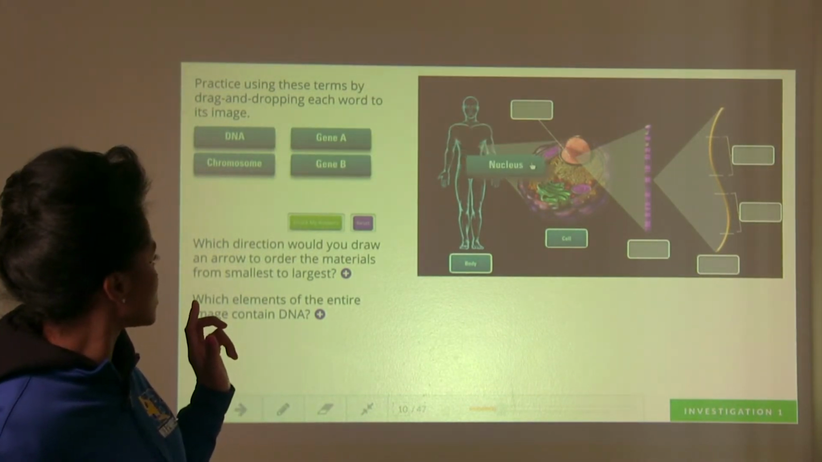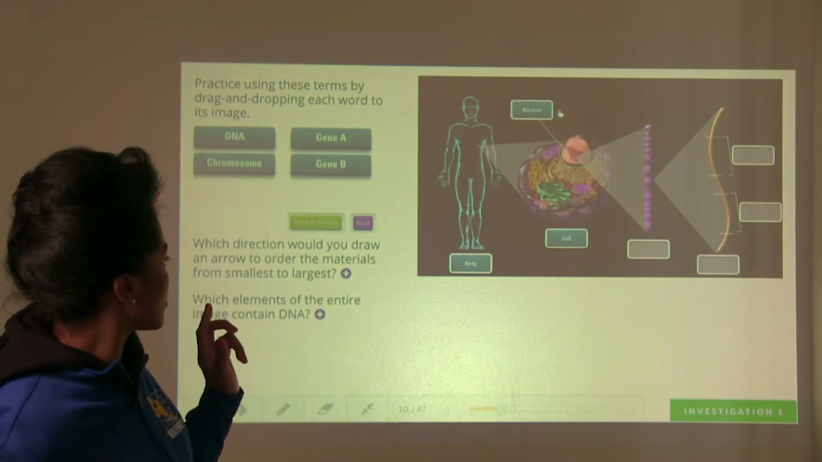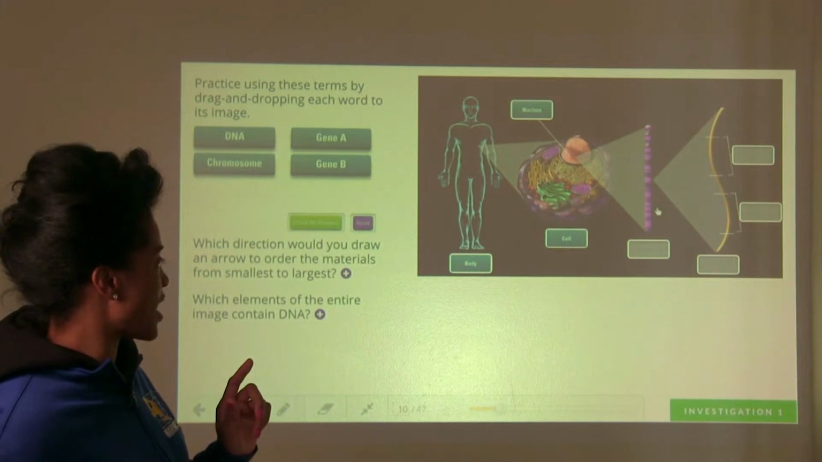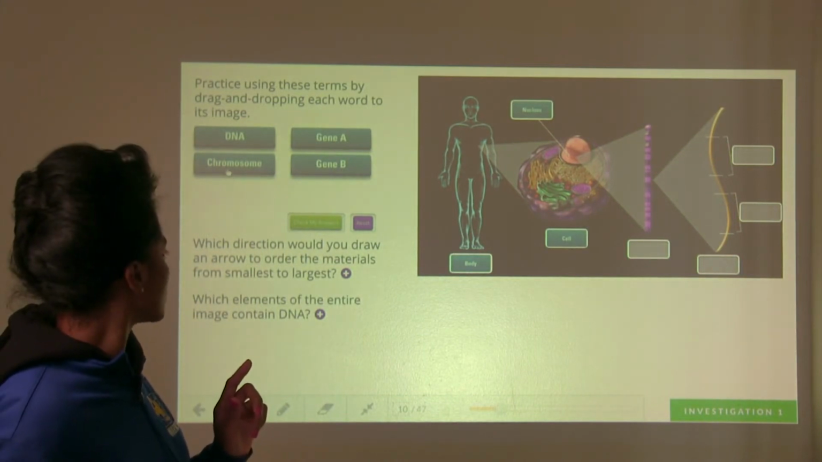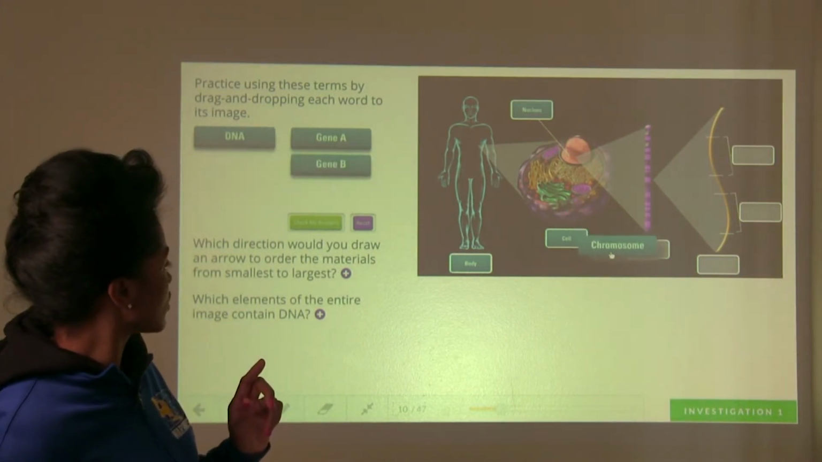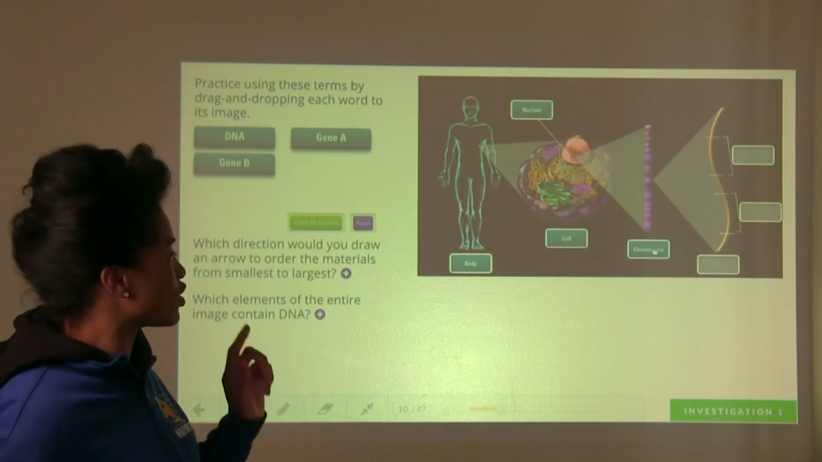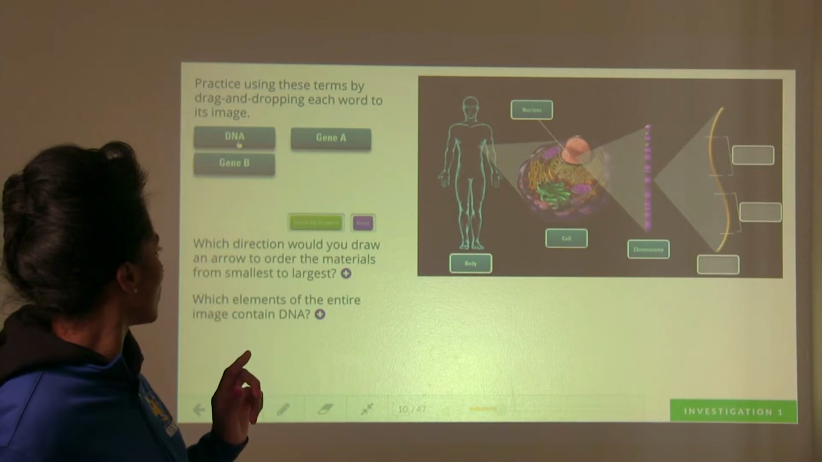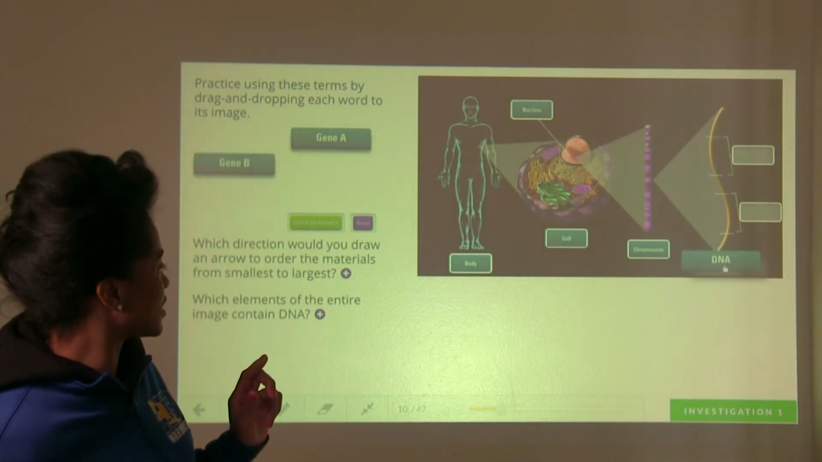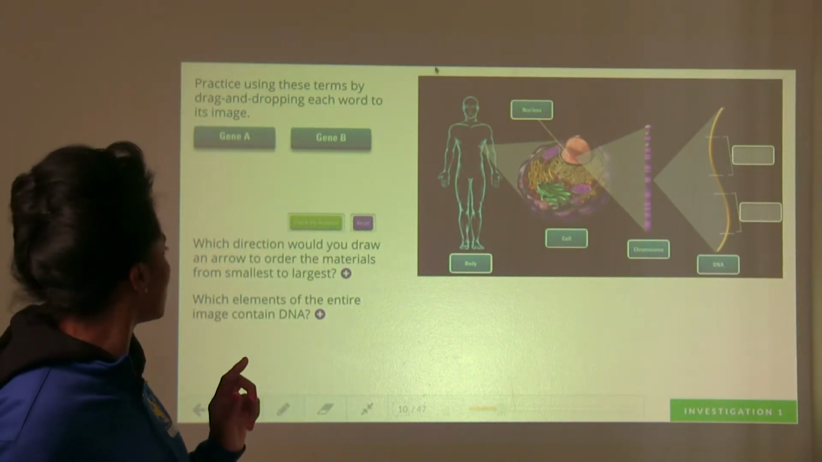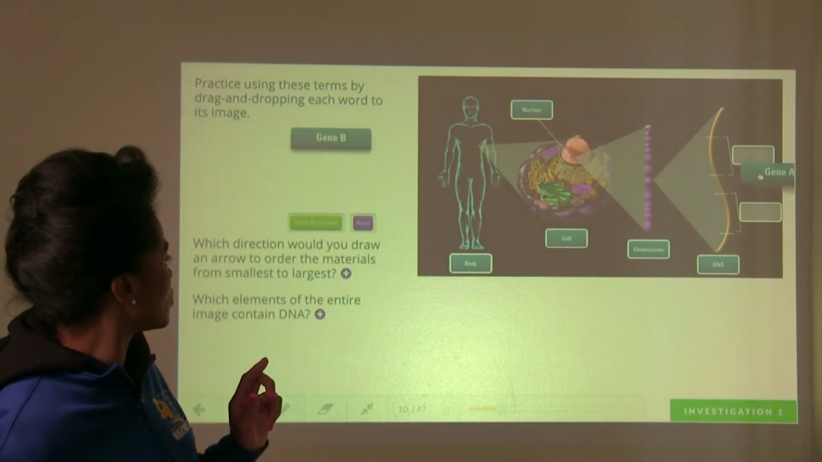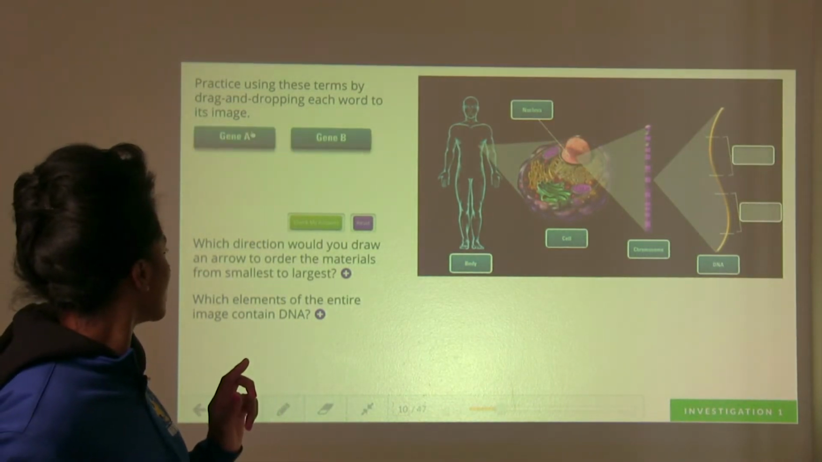And inside of the cell we have the nucleus, okay? And inside of the nucleus we have chromosome, okay? And the chromosome is wrapped with DNA, which we just watched a video about. We know a lot more about DNA now, okay? And on DNA you would have genes, all right?